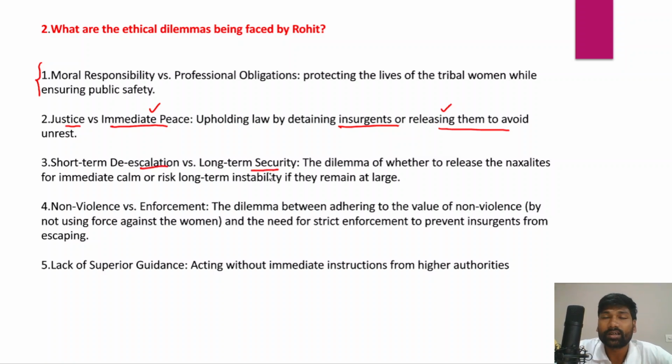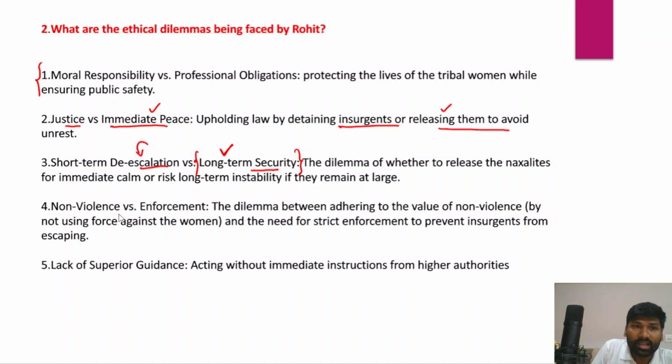These 10 Naxalites are hardcore Naxalites. So even if Rohit releases those 10 hardcore Naxalites, it would create a large-scale internal security problem. In the long term, it would create an internal security challenge. So Rohit should keep in mind the long-term security. However, if Rohit releases those Naxalites, it would lead to short-term de-escalation, and it is also very difficult to arrest those hardcore Naxalites later because they would be extra cautious next time.